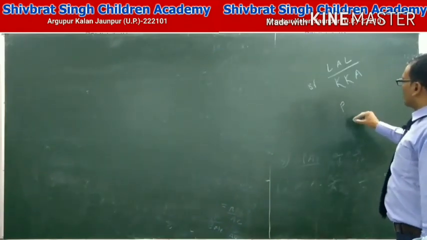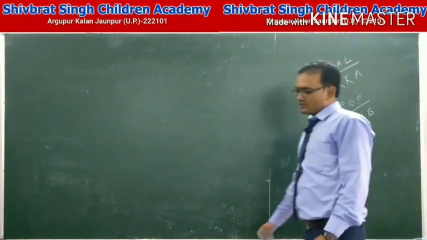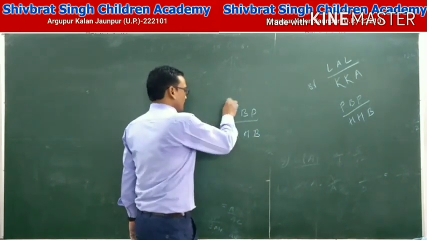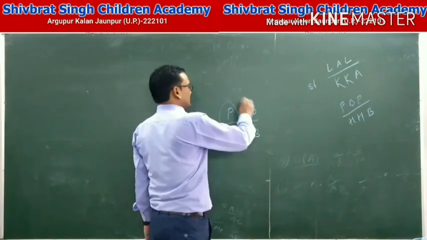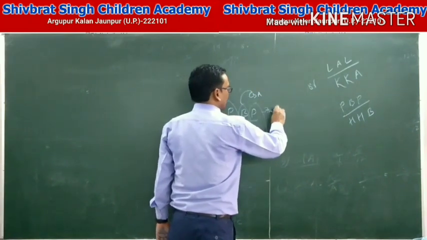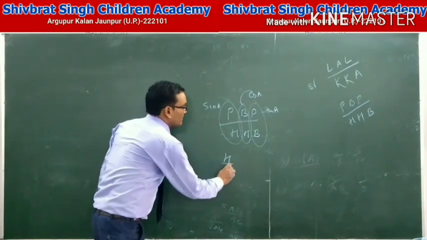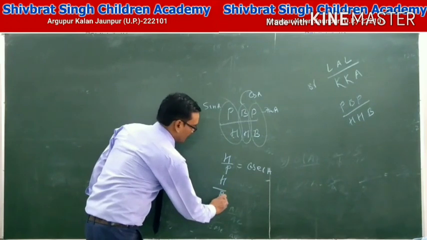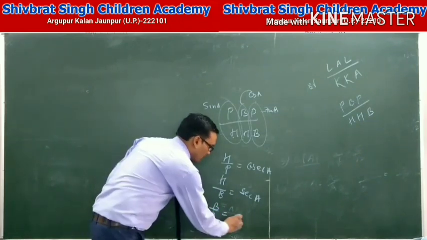Now, P B P upon H H B. Here we remember P B P upon H H B. P upon H is known as sin A. B upon H is known as cos A. P upon B is known as tan A. And its reciprocals, that means H B: H upon P is known as cosec A, H upon B is known as sec A, and B upon P is known as cot A.